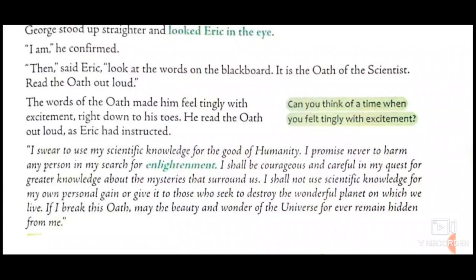Now there is a question. Can you think of a time when you felt tingly with excitement? You just recall any moment in your life when you were very enthusiastic or curious or inquisitive to know about something. It could be about any exam result, it could be a surprise birthday party or any good surprise gift which you have received.